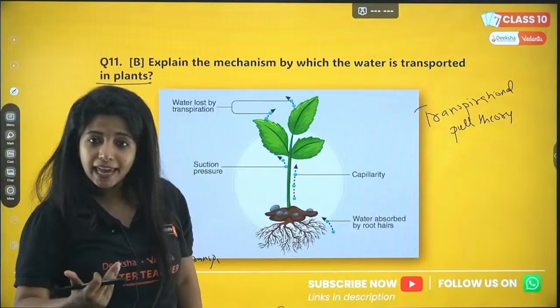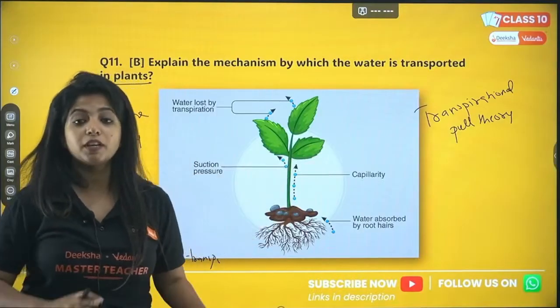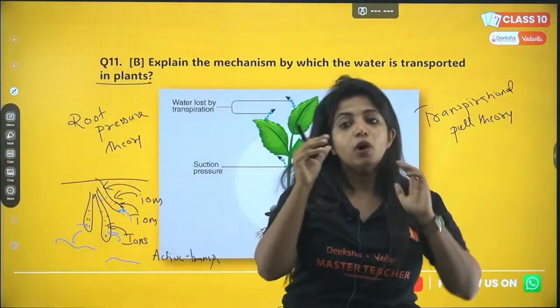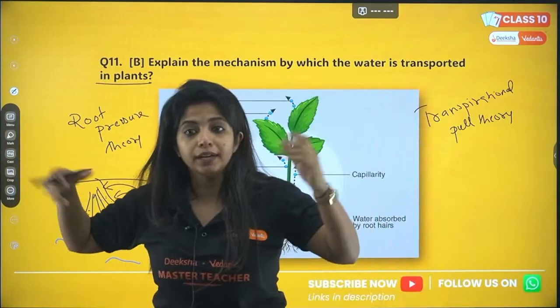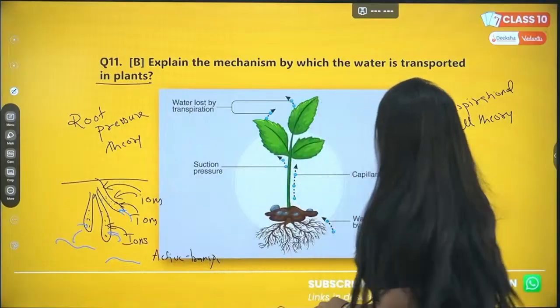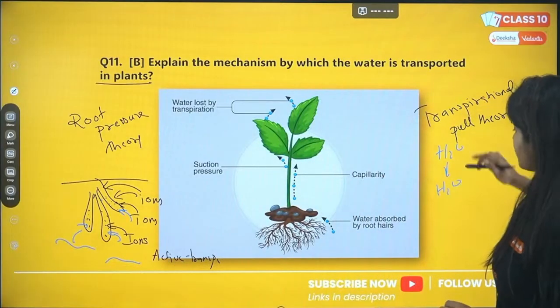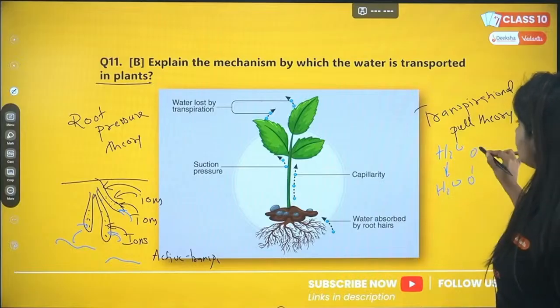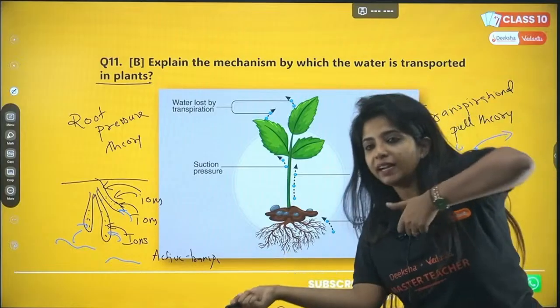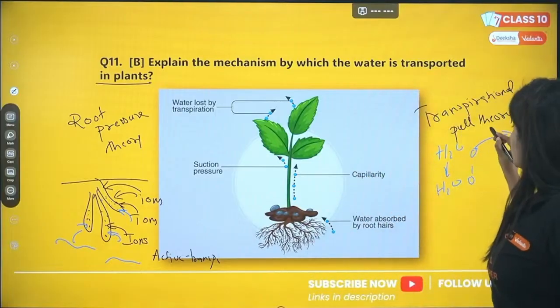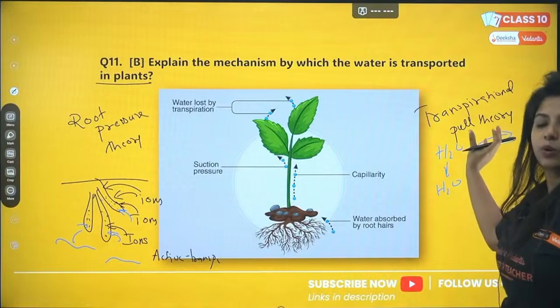So you need something else, and that's where the transpirational pull theory comes in. Basically, if the sun is bright, the water molecules there get evaporated and go away. Just suppose the H2O molecules are hand in hand, arranged one by one. Now when one water molecule goes, it pulls the other one. So this one would be going up now.